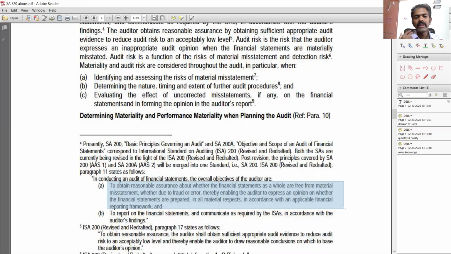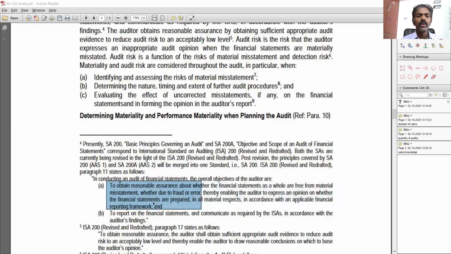So whether the financial statements as a whole are free from material misstatement or not, right? Free from material misstatement or not. So that is what we need to understand. It is not saying it is free from misstatements at all. It is not talking about free from misstatement. It is talking about free from material misstatement.